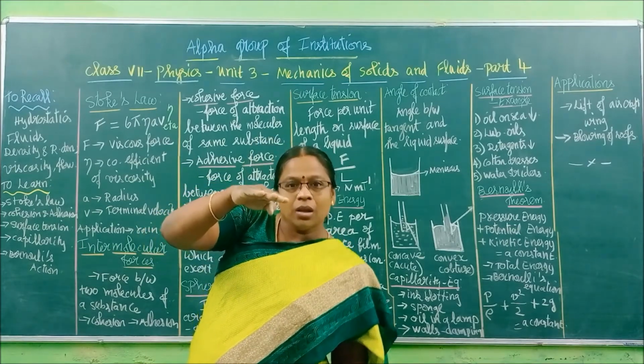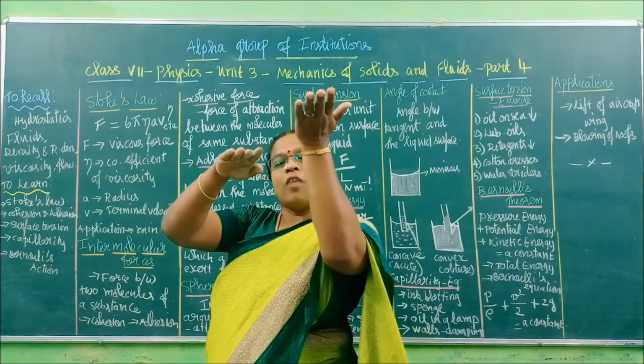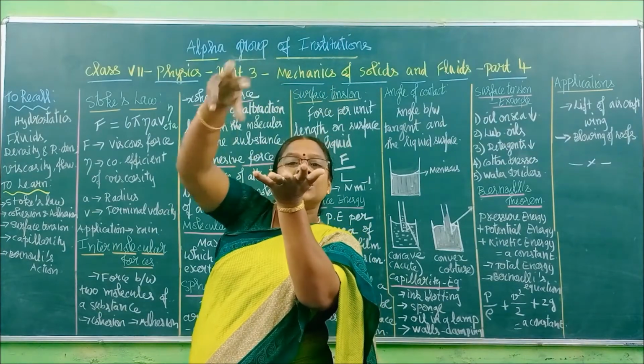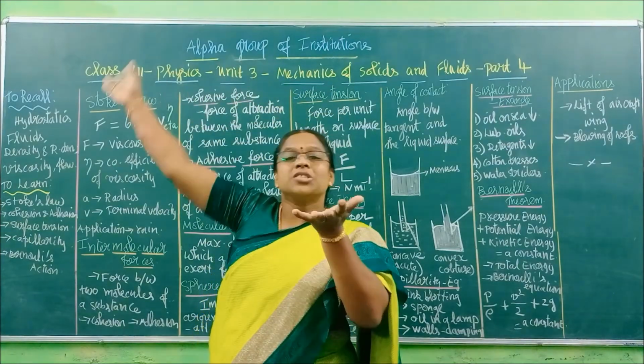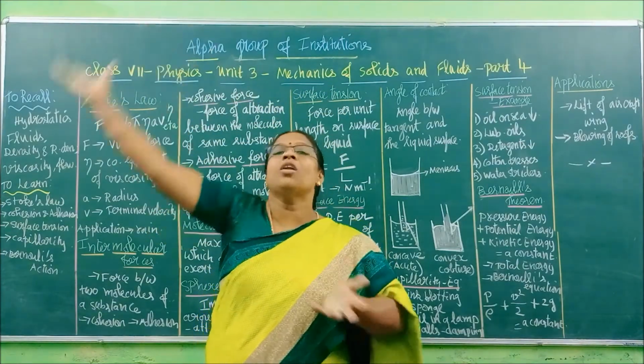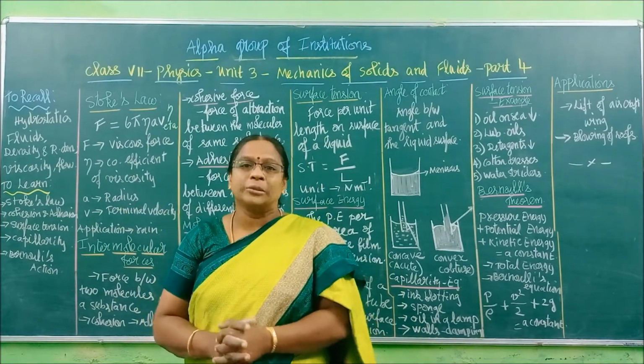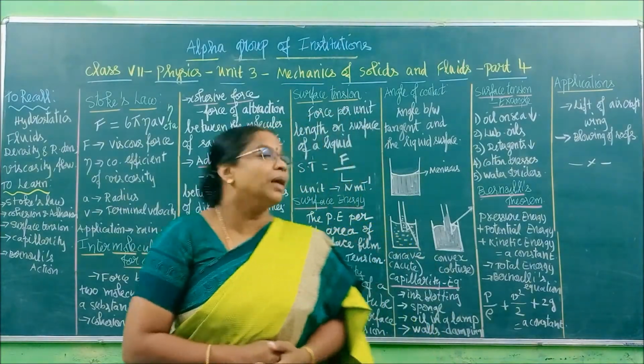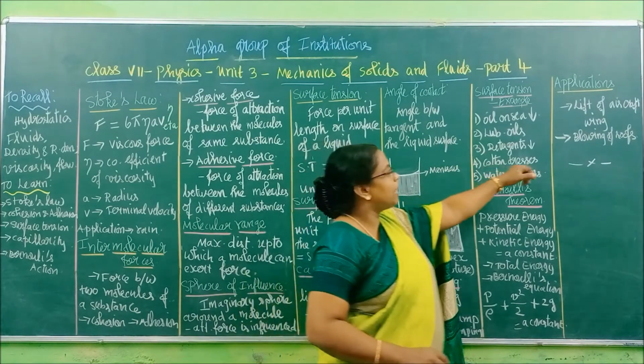What will happen? High pressure will lift the roof up. So due to the lower pressure over the roof, the roof will be blown out of its position. So that is due to Bernoulli's action.